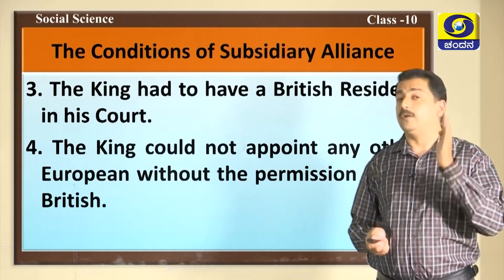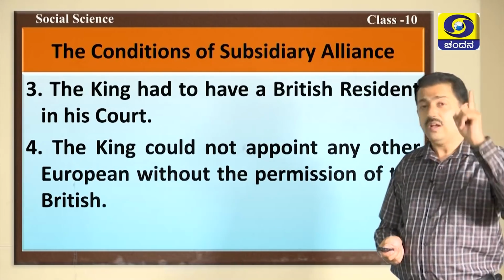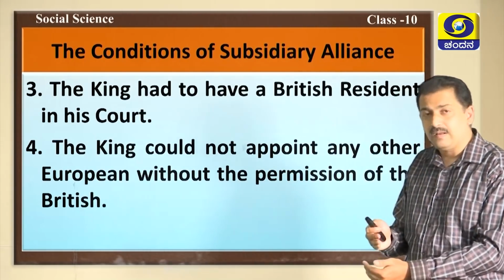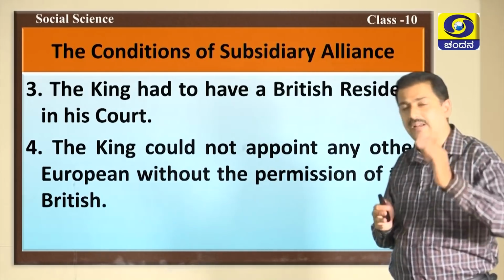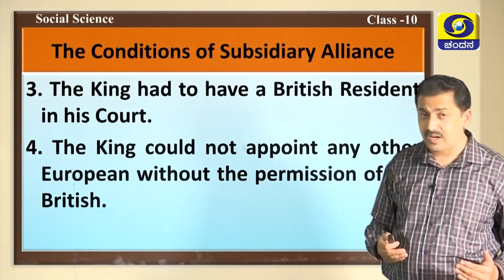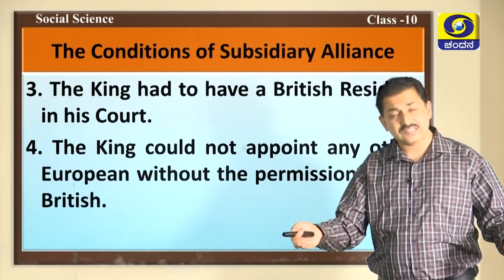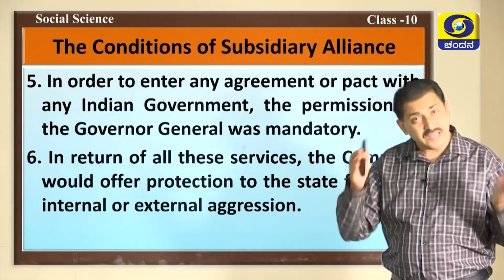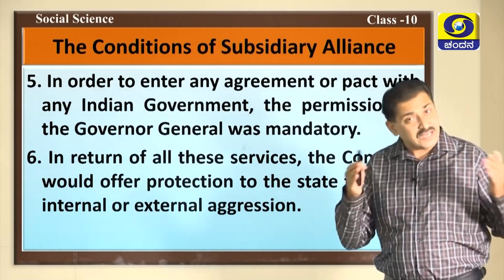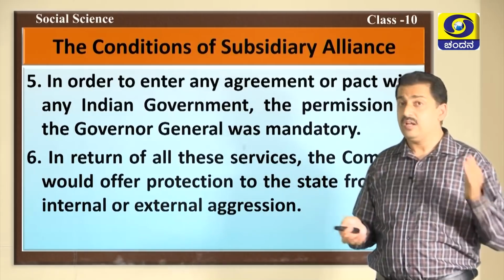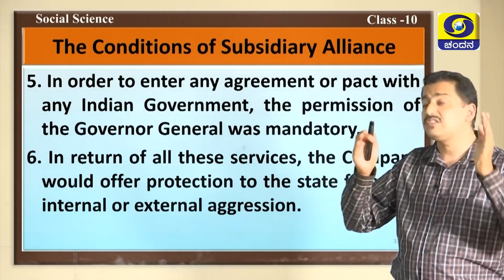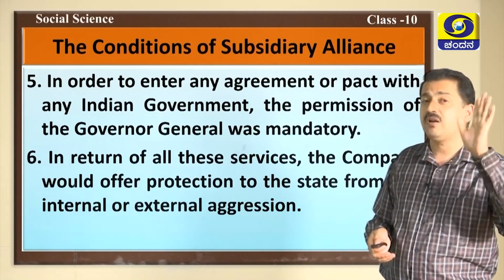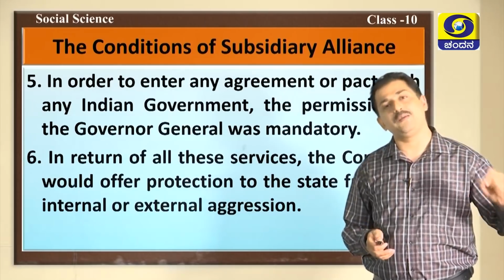That is why Tipu Sultan, the Tiger of Mysore, refused to accept the subsidiary alliance. Till his last breath, Tipu did not accept the slavery, because acceptance of subsidiary alliance was nothing but the acceptance of slavery of the British. In order to enter any agreement or pact with any Indian government or native states, the permission of the Governor General was mandatory. It was compulsory for the native ruler to obtain prior permission of the British before signing any pact.